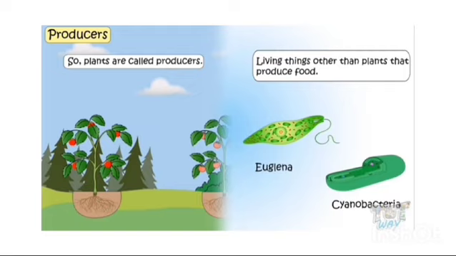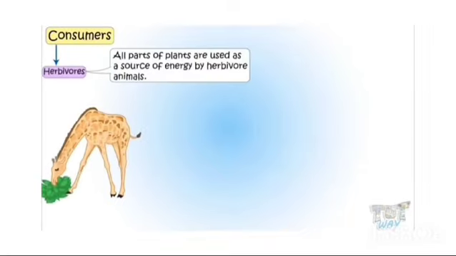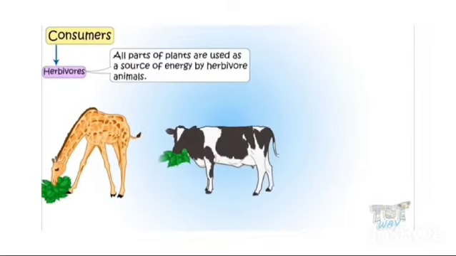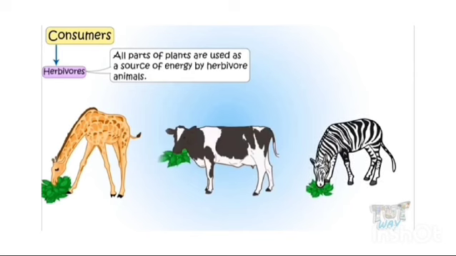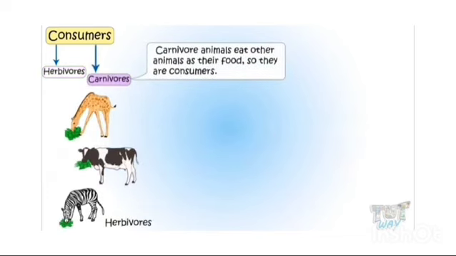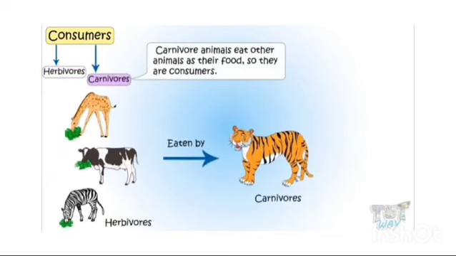Now let's see what is a consumer. Consumers are living organisms that depend upon other living organisms for energy. Like herbivores: herbivores are animals that eat plants as their food, so herbivores are called consumers. The carnivores depend on herbivores for their food. Carnivores are animals that eat other animals as their food, so they are called consumers.